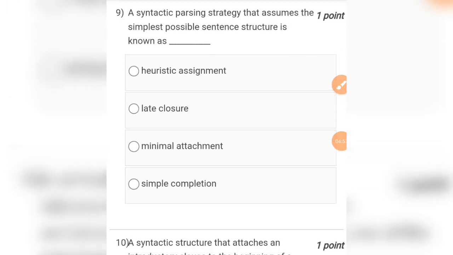Question number 9 is a syntactic parsing strategy that assumes the simplest possible sentence structure is known as. Options are heuristic assignment, late closure, minimal attachment, simple completion. So the correct answer will be minimal attachment. Okay, that is option number C.